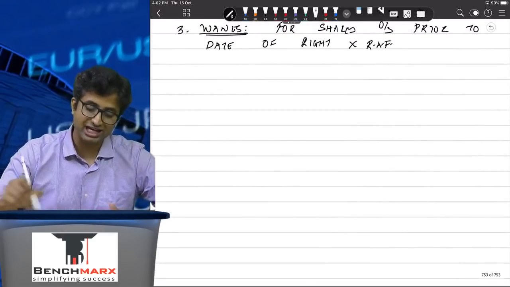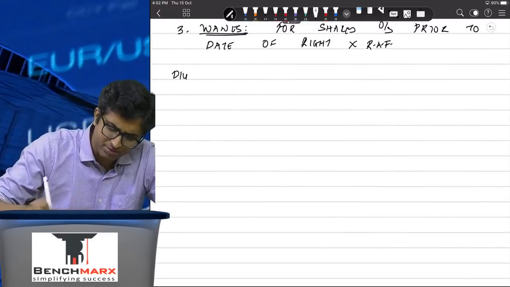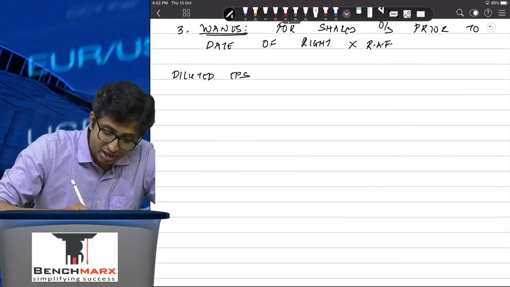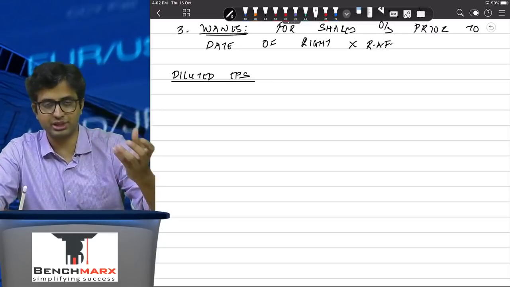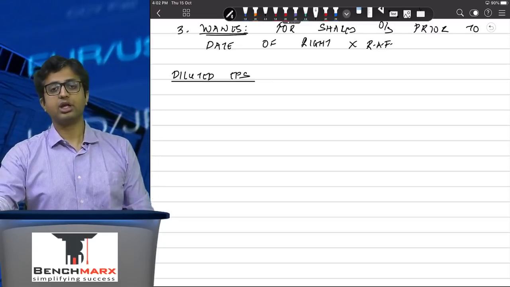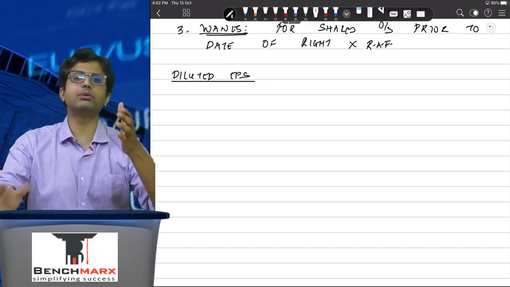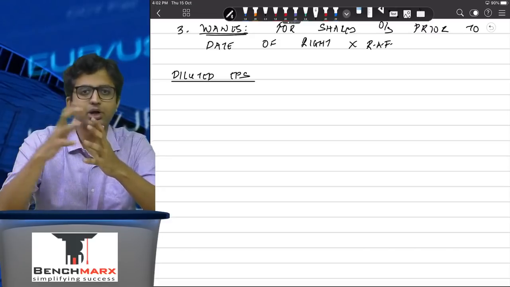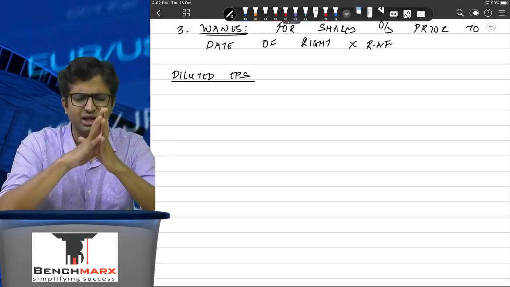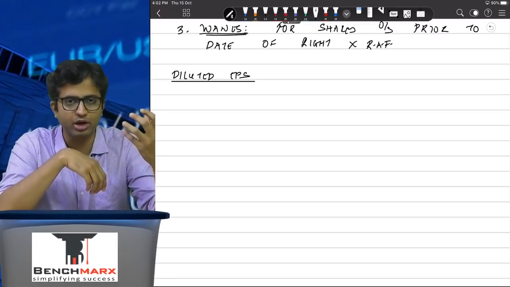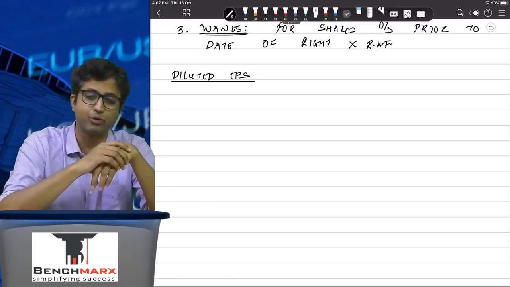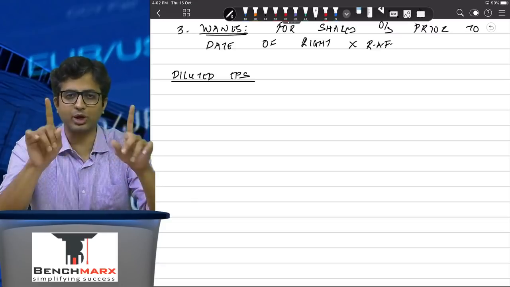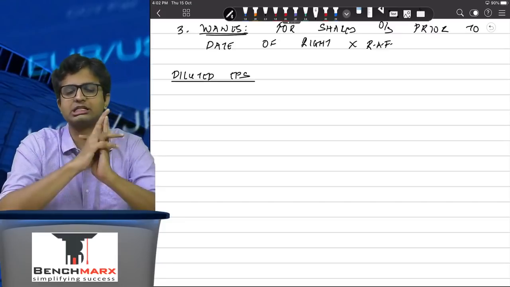Achha, then you go to the diluted EPS workings. What do you mean by diluted EPS? Well, diluted EPS is calculated considering your equity shares which have been issued along with the potential equity shares. What do we mean by potential equity shares? These are equity shares which have the potential to be converted. These are not equity shares, these are instruments. Debentures can be convertible, preference shares can be convertible, there can be warrants, options, but they do have the potential of getting converted into equity shares, though they are not equity shares immediately.